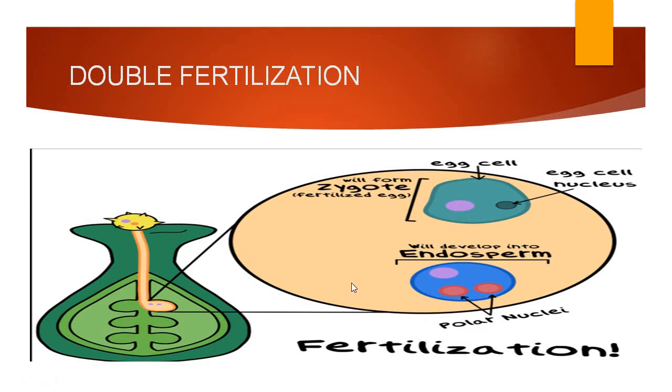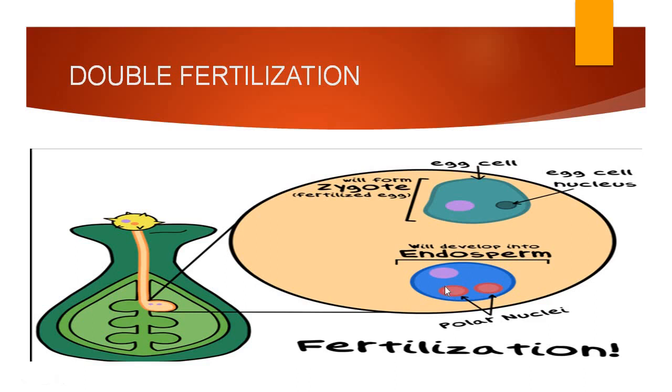How is double fertilization occurring? What is fertilization? Fertilization is the fusion of male gamete and female gamete. So here, one male gamete fuses with the egg cell. This is the first fertilization, while the second male gamete fuses with the second female gametic cell. Here, the second fertilization is occurring. In this way, in total, fertilization occurs two times. Hence, it is called double fertilization.